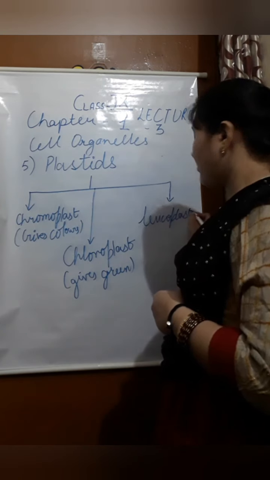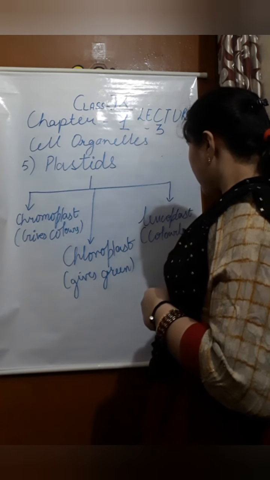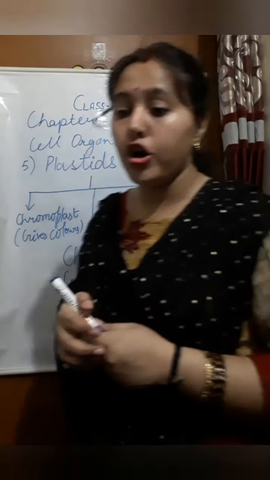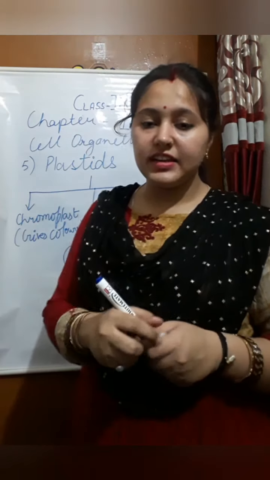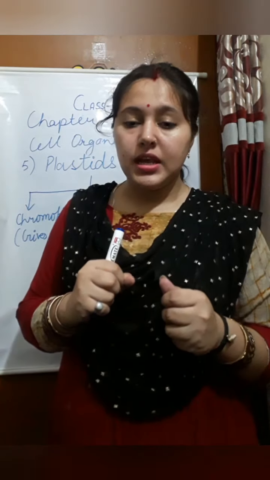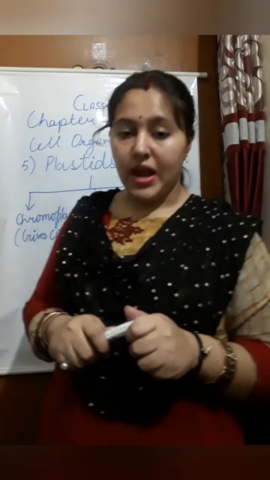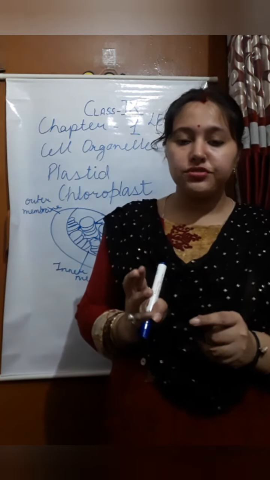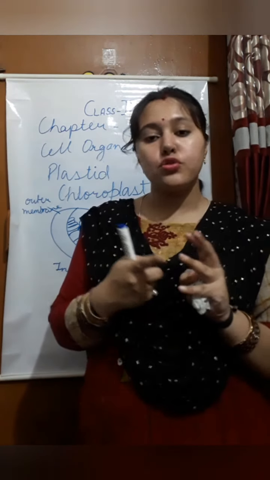Now the third one is called leucoplast, which means it is colorless. Like starch or oil, or different materials present in the plant that are white in color. If we break some plant and only a white fluid is present, that fluid is colorless. That is called the leucoplast. Now plastid is divided into the three parts I told you: leucoplast, chloroplast, and chromoplast.